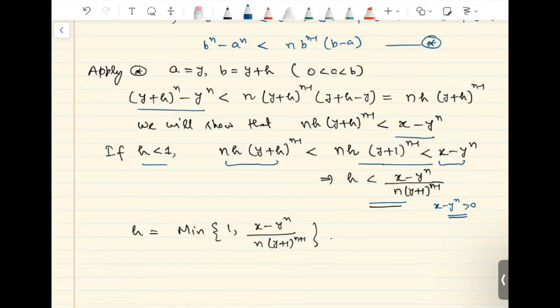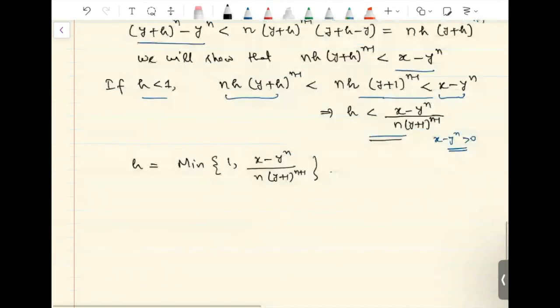So if we choose h to be the minimum of these quantities, we will be through. Our y plus h will satisfy the required conditions. So this was the idea behind the proof. Now let us write down the precise proof.